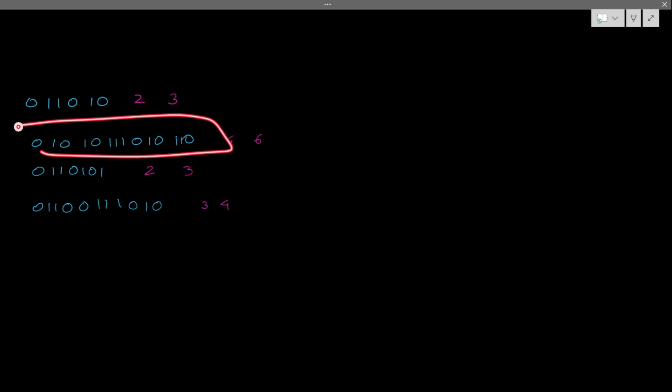Can I reach here with minJump 4 and maxJump 6? Let's say a 4 jump: 1, 2, 3, 4. The range starts from here, 4, 5, and 6. So from here to here I can jump. If I jump to this place, then I cannot jump here because from here to here I need only a 3 jump. But if I come to this place, from here I could directly jump here because my maximum jump is 6. It takes only 5 jumps: 1, 2, 3, 4, and 5. So I can reach here.